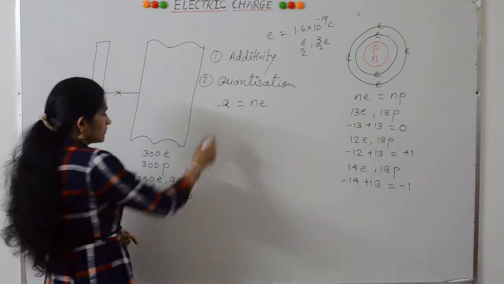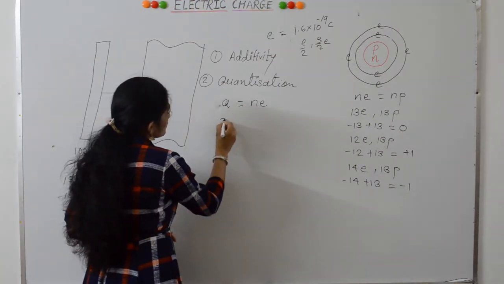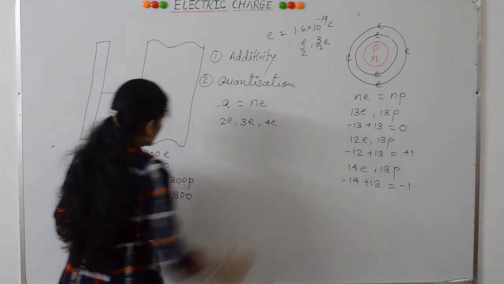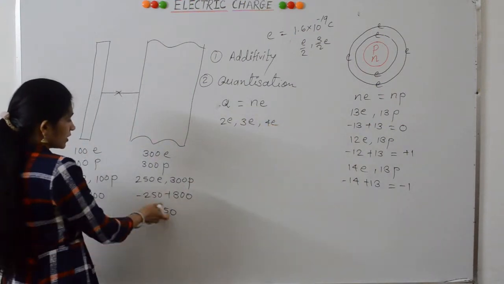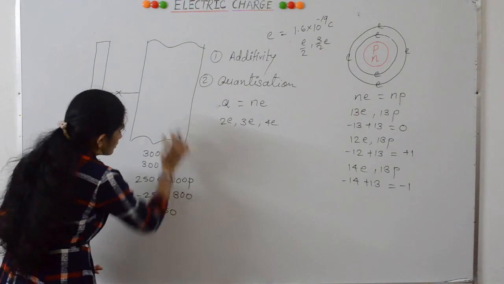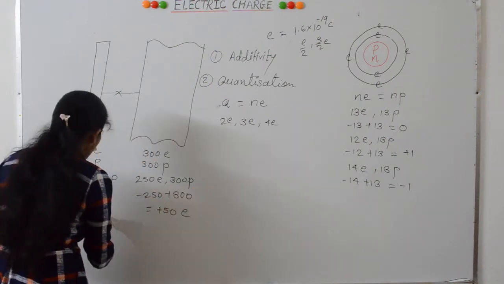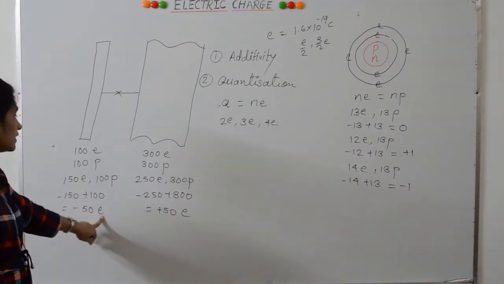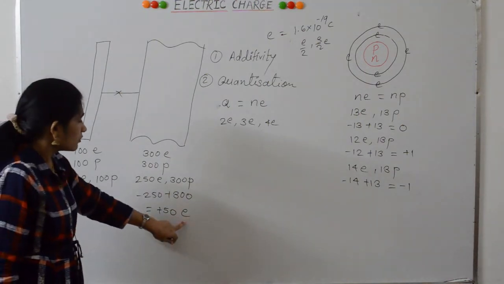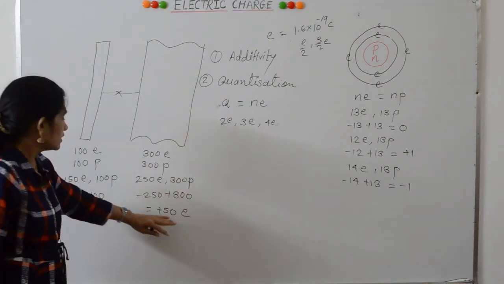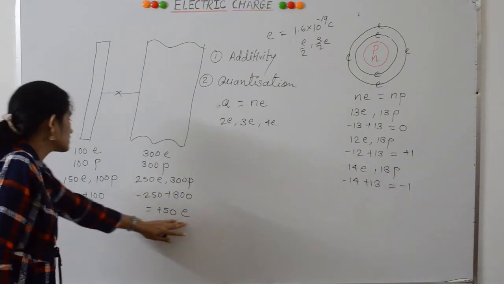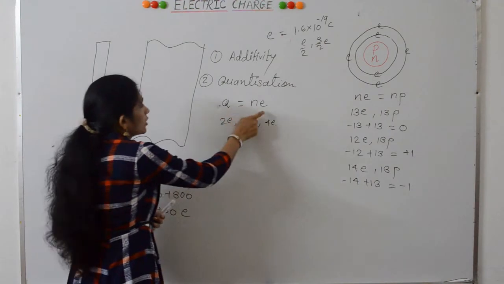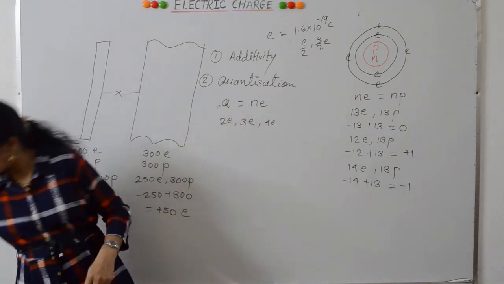elementary charge. For example, you will have charges like 2e, 3e, 4e, or in this case we have taken 50. So the total charge on this body will be 50 times the elementary charge. Here also 50 times the elementary charge. This is for elementary charge, not for electrons. Here plus 50 times the elementary charge, here minus 50. This is called quantization of electric charge.